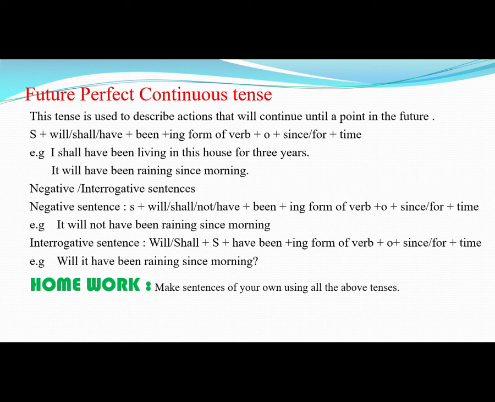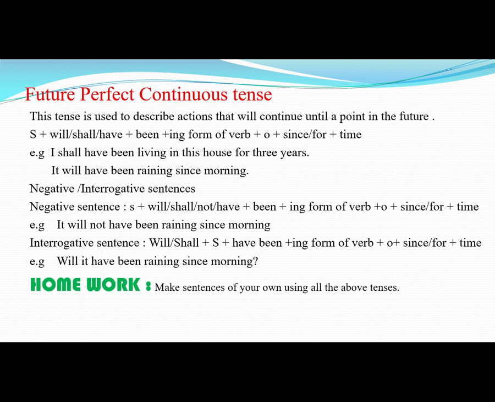Future perfect continuous is used to describe actions that will continue up until a point in the future. And the structure of this tense is subject plus will or shall plus have plus been, then ing form of verb, then object, after that since or for, and then time.